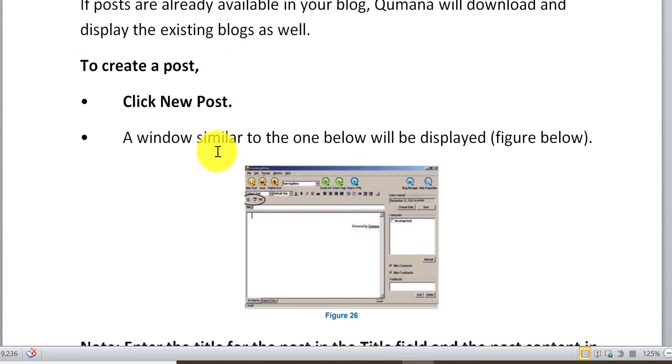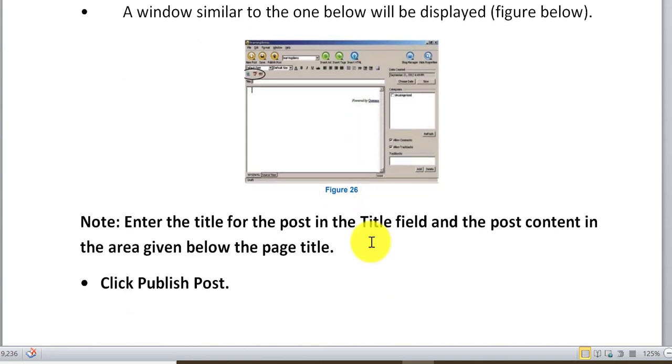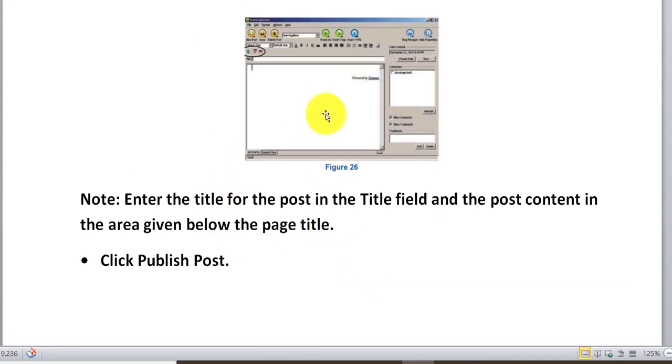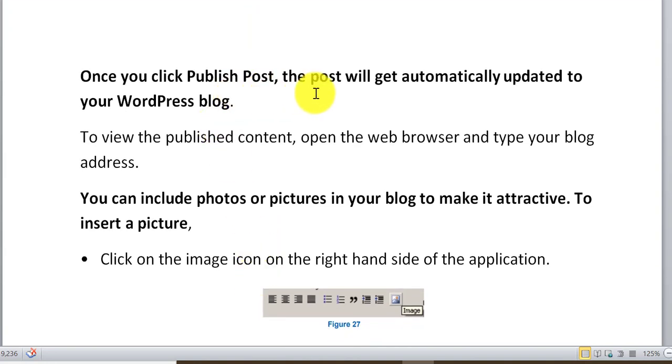Now create a post: click on new post. A window will open. Enter the title of the post and the post content in the area given below. Click publish post. Your post will be published and will get automatically updated to your WordPress blog. But it will be published only when your computer gets the internet connection.